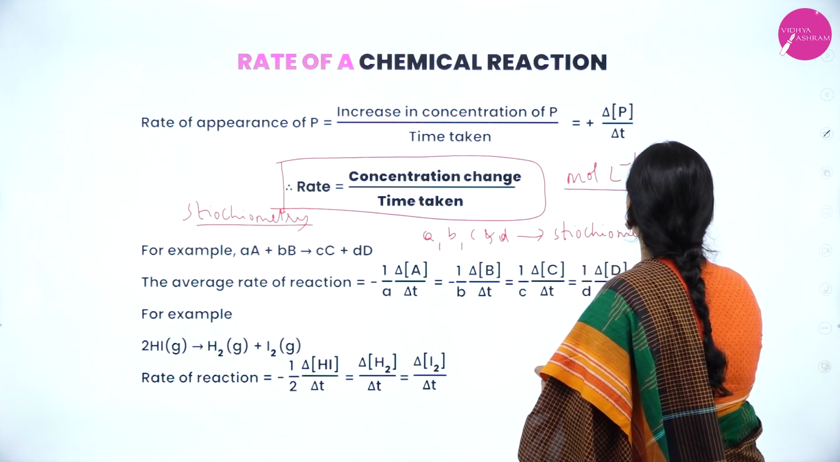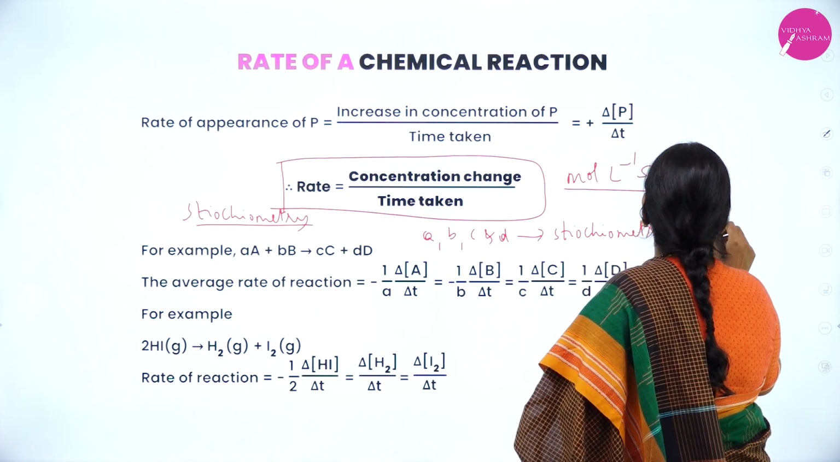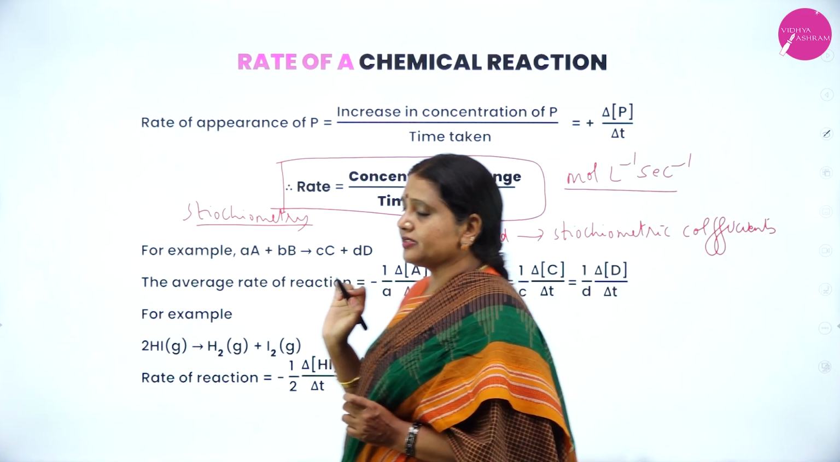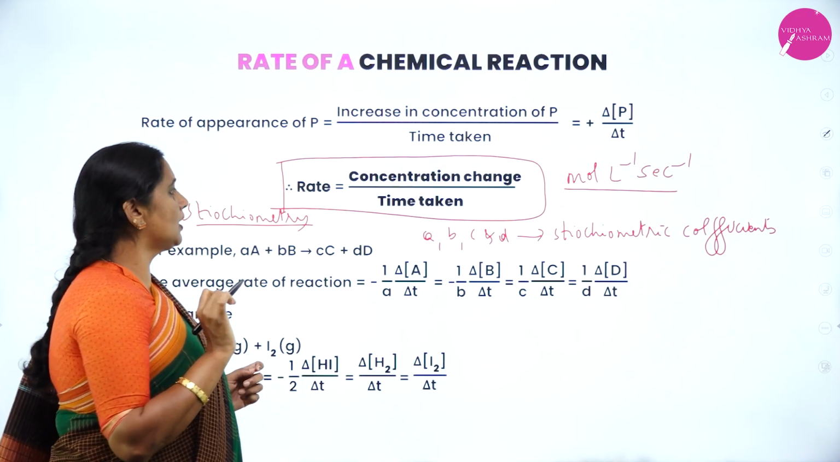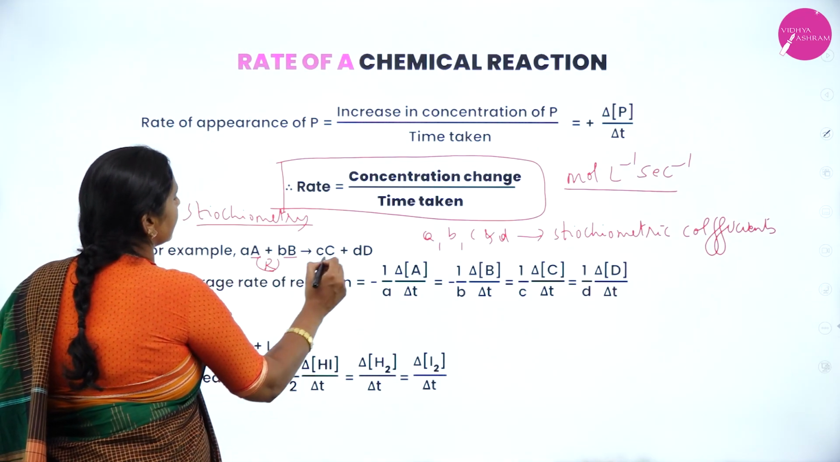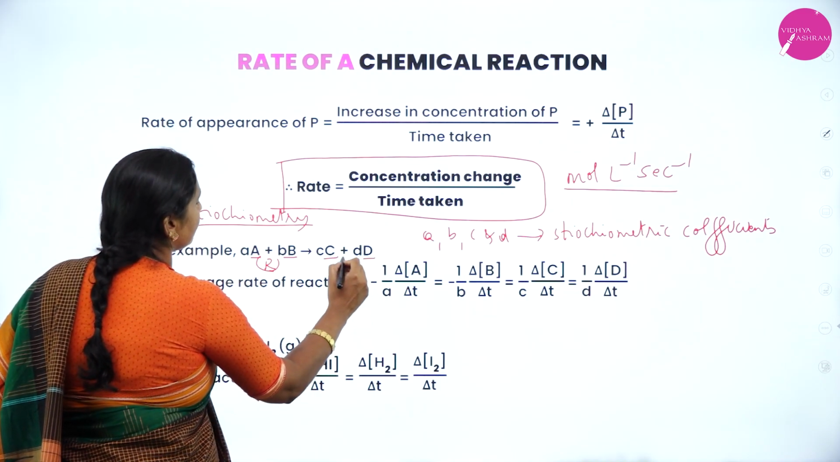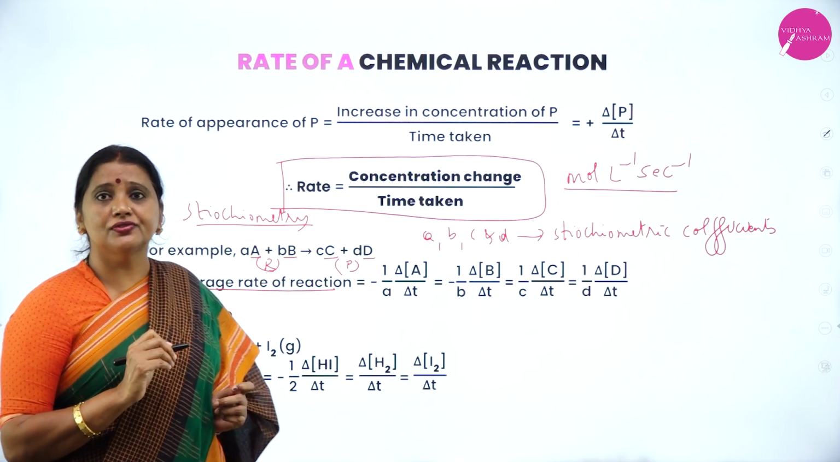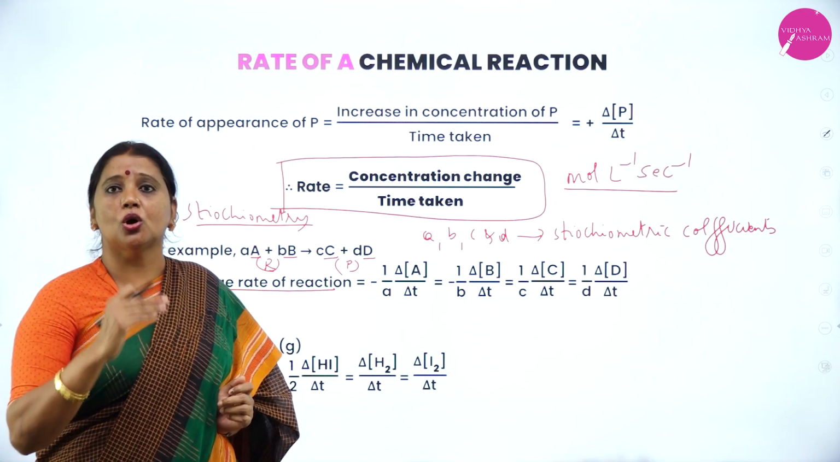They are called stoichiometric coefficients. Capital A and capital B are reactants. Capital C and capital D are products. This rate of the reaction, or average rate of the reaction, is related with stoichiometry.